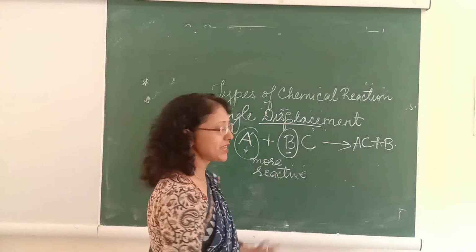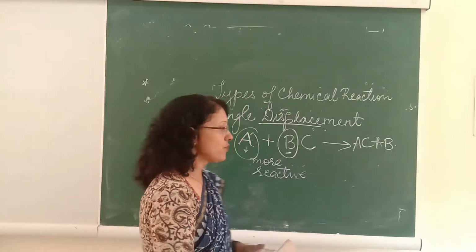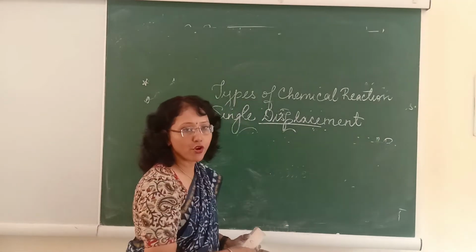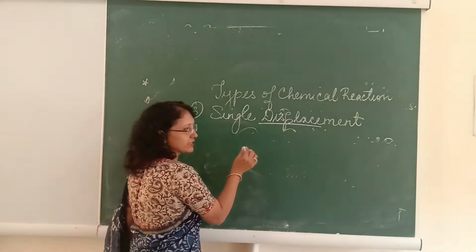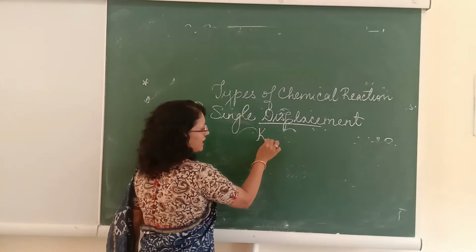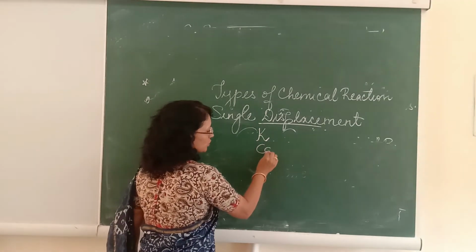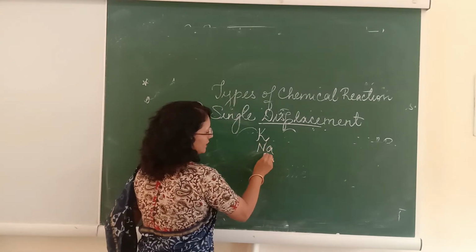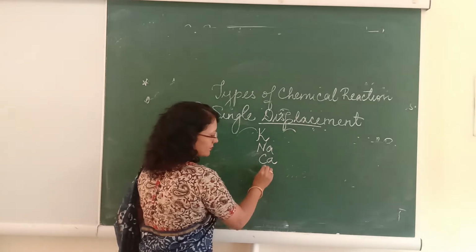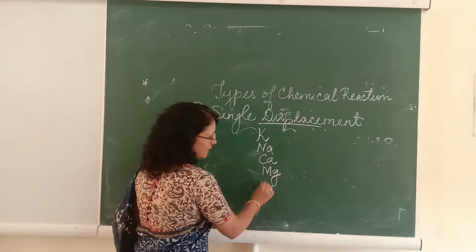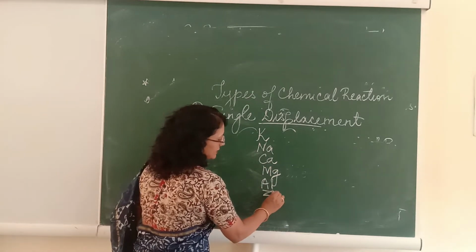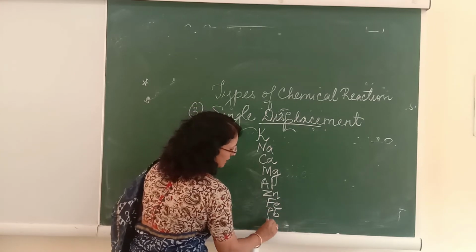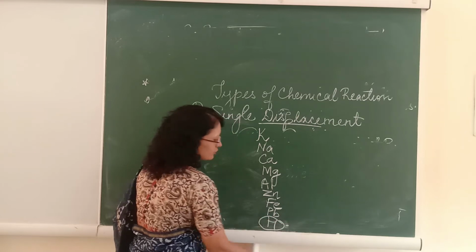So for studying this reactivity, you have an activity series of metals as well as the non-metals. When we study the reactivity series of metals, you write it as potassium, sodium, calcium, magnesium, aluminium, zinc, lead, and then comes hydrogen. Now why is hydrogen placed here?